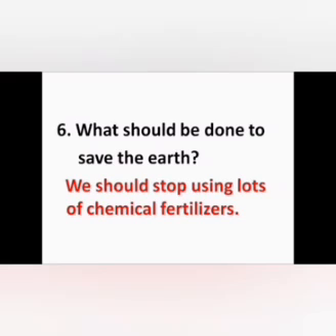We should stop using chemical fertilizers so that we can save the earth. Yes, very good. Chemical fertilizers may affect soil and also some of the plants. So, we should stop using chemical fertilizers.